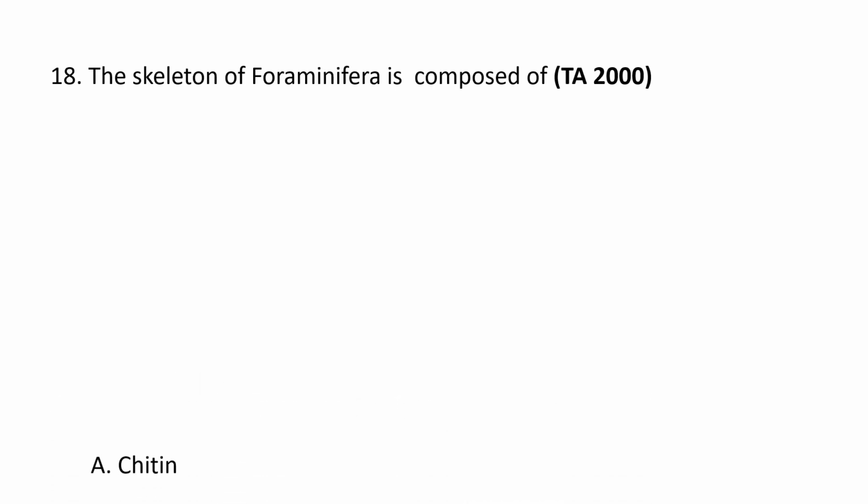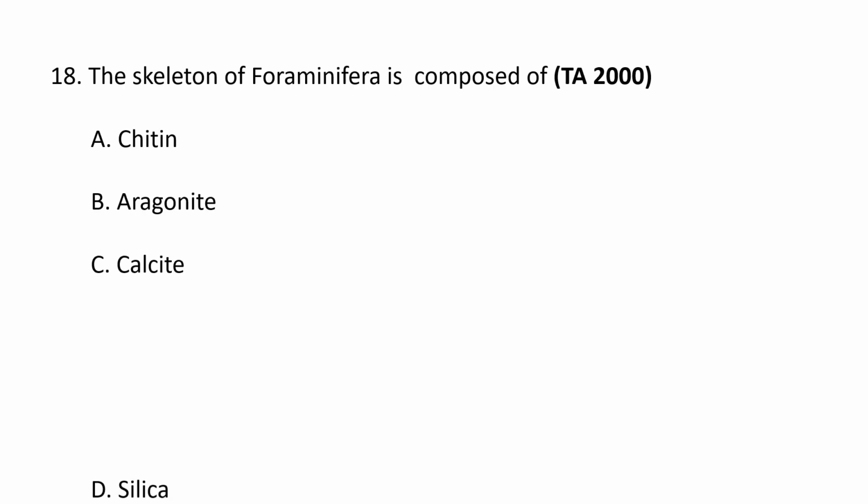Next question. The skeleton of foraminifera is composed of A, chitin, B, aragonite, C, calcite, D, silica. The skeleton of foraminifera is composed of calcite. The shells or tests of many foraminifera are composed of calcite, a form of calcium carbonate.